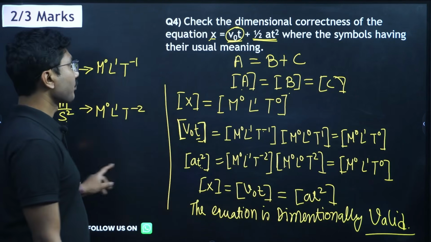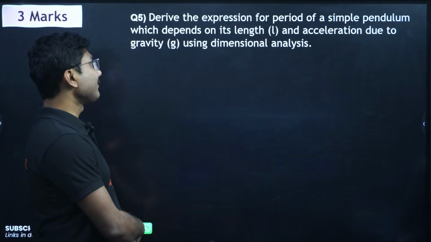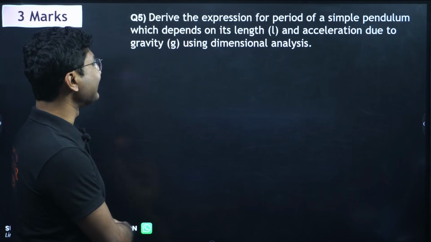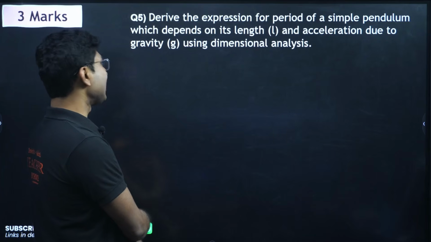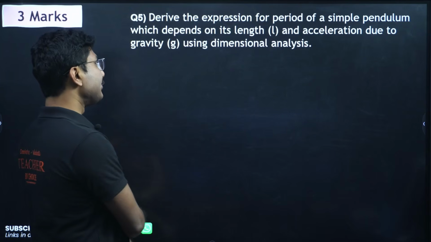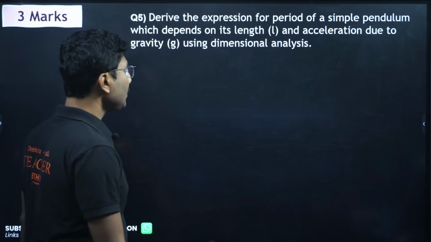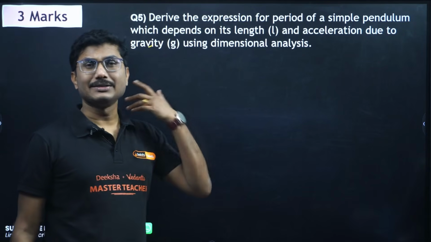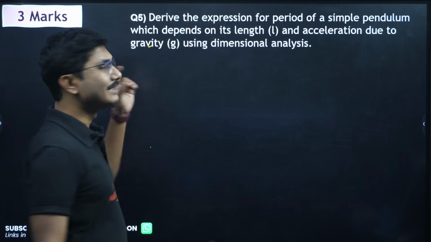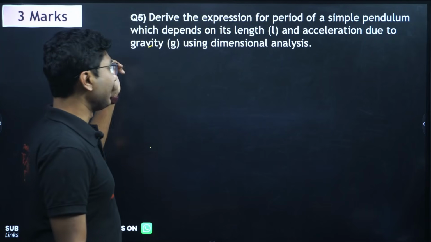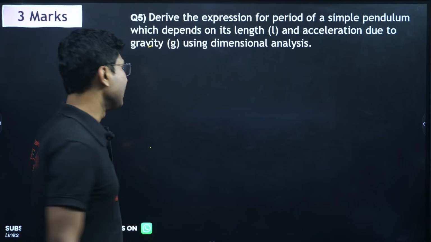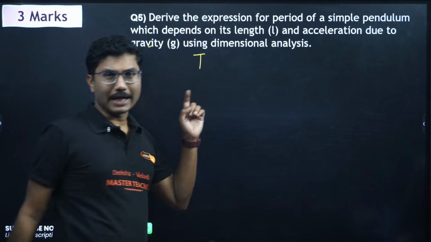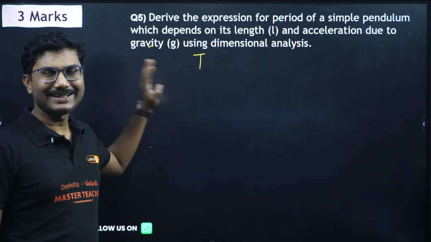not valid. Now next, derive the expression for period of simple pendulum which depends on its length and acceleration due to gravity g using dimensional analysis. Now as you see, how time period is dependent is not given, but it is said that it is dependent on length L and acceleration g. So time period is generally represented by capital T. This is not the dimension of t, this is capital T, time period.